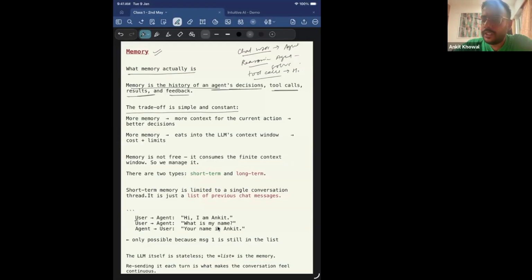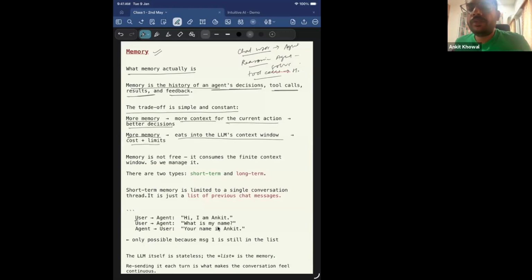But the problem with memory is, since we provided all the context, the better context we provide, the better answer the LLM will give. So there is a trade-off. If you use more memory, you give more context for the current action, and then the LLM gives you better decisions. But there is a drawback also. When you use more memory, it eats the LLM's context window, right? And there are costs and limits repercussions, right?